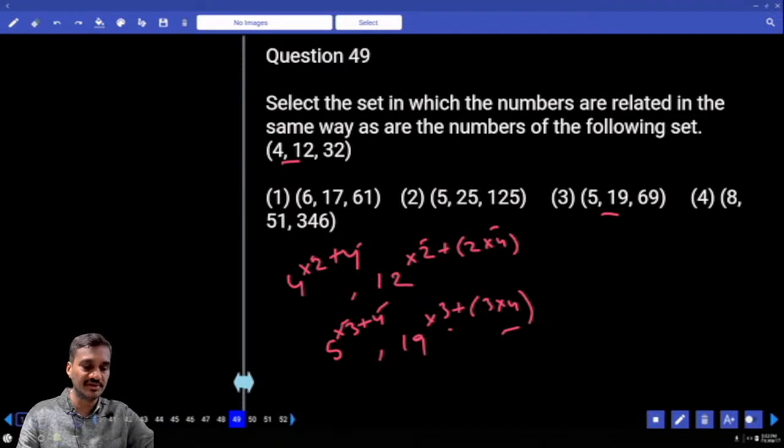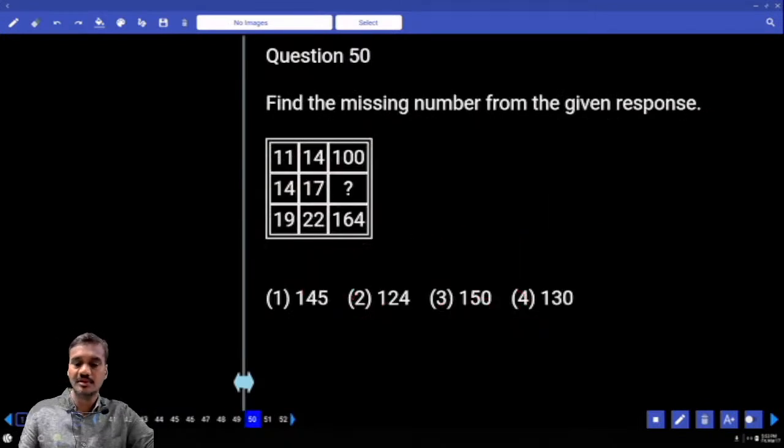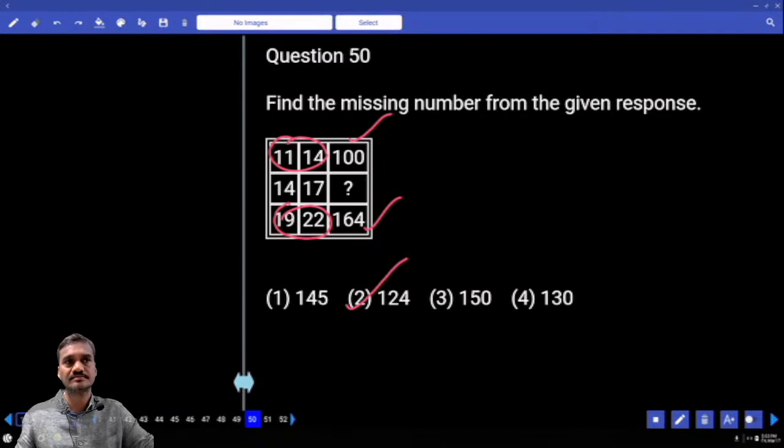Then coming to 50. Now, did you do 50? 11 plus 14. How much? 25 into 4, 100. 19 plus 22. 41 into 4, 164. Then 14 plus 17. 31 into 4. 31 into 4, 124. Choice.